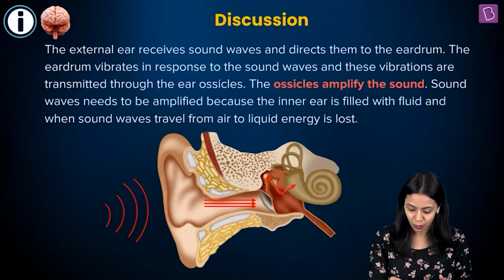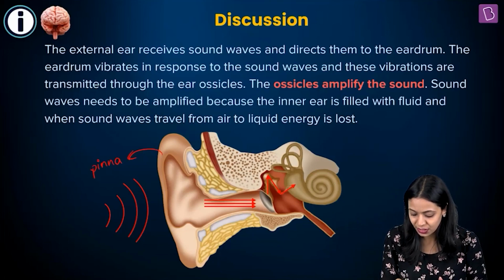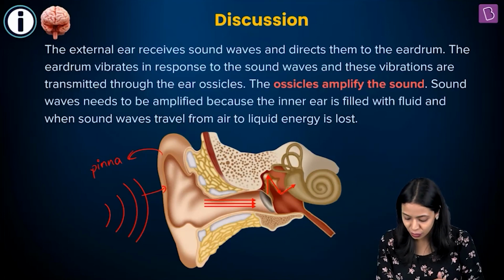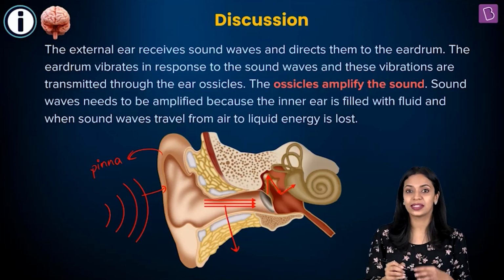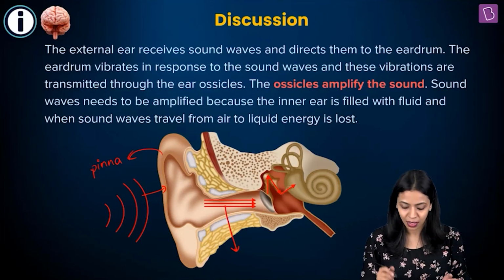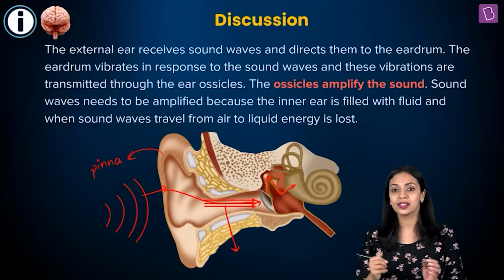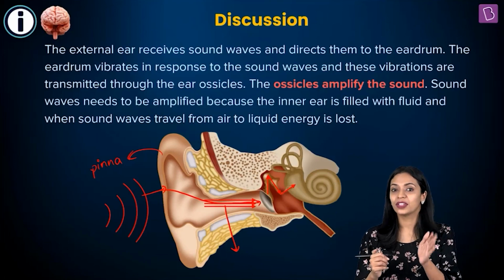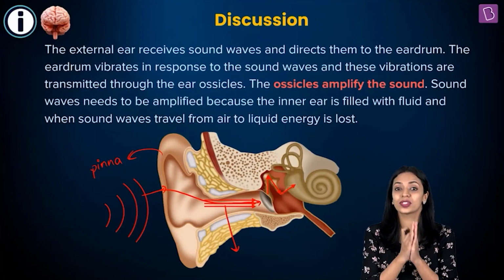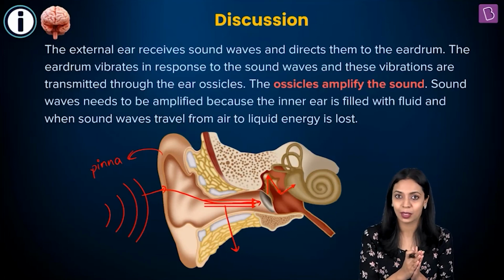So the pinna, which is this portion of the ear, will receive the sound waves and then it will transmit or channel these sound waves through this canal here, which is known as the external auditory canal or the external auditory meatus. Okay, so sound waves will travel through the external auditory meatus, and at the end of the external auditory canal you can find a membranous structure which is commonly known as the eardrum. Okay, so this eardrum is also known as the tympanic membrane.